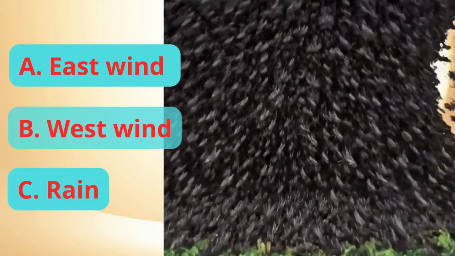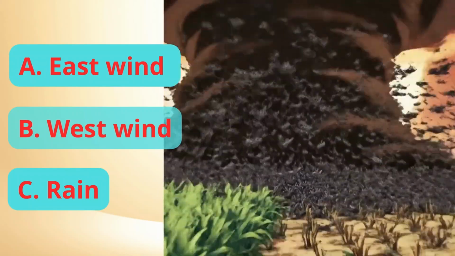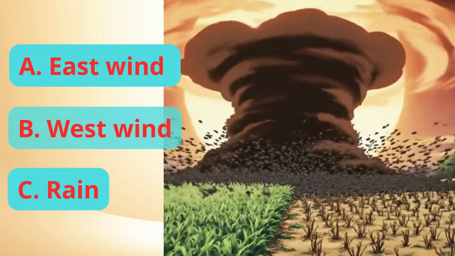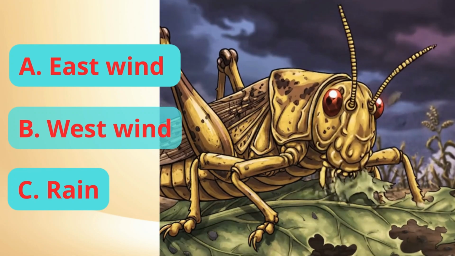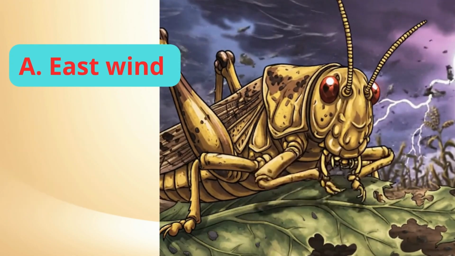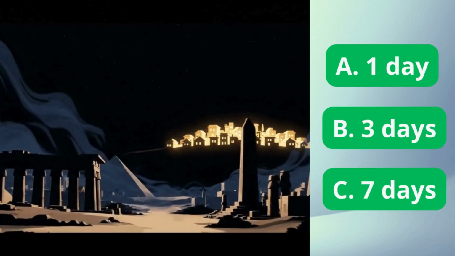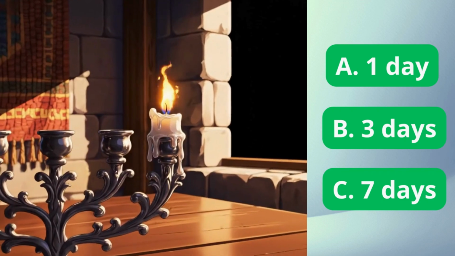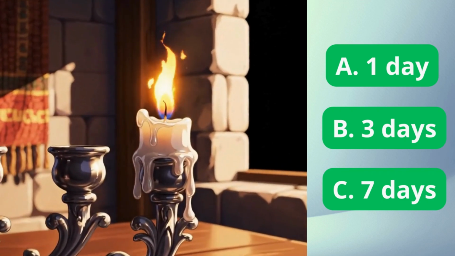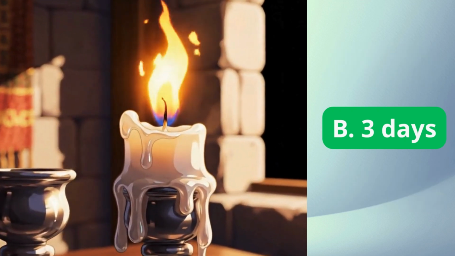Question 12. Which plague involved a great east wind that brought swarms of insects to eat every green plant and fruit left in Egypt? That was the plague of locusts. Question 13. How many days did the thick darkness last over the land of Egypt, a darkness so intense that people could not see? The darkness lasted for 3 days.